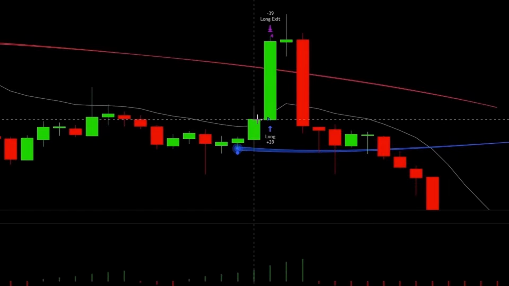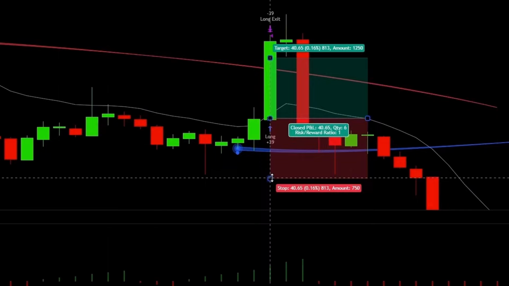So we can enter into a long position at the close of the candle after the buy signal, so this candle, or at the open of the next candle. In real life, a strategy script will enter at the open of the next candle. Now the creator of the strategy explained to put the stop loss to the recent swing low or swing high.